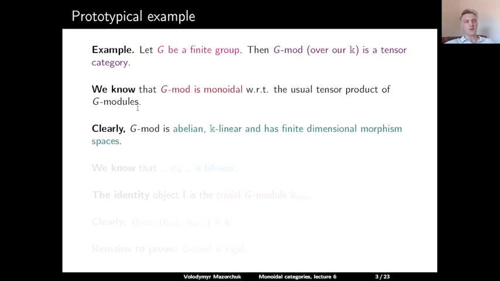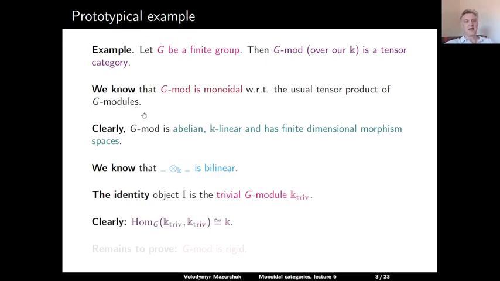Of course, the category of all finite-dimensional G modules is abelian, K-linear, and has finite-dimensional morphism spaces. Also, we know that the tensor product over K is bilinear. The identity object in this monoidal category is the trivial G module K triv. The trivial G module is a one-dimensional K vector space on which G acts trivially, so each element of G acts as the identity map. And clearly the endomorphism algebra of the trivial G module is just K.